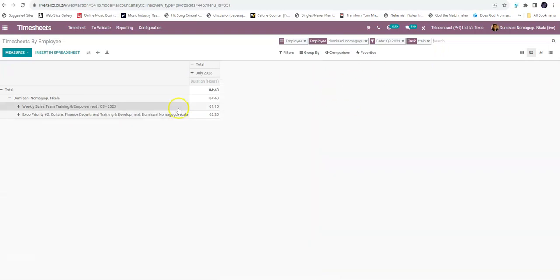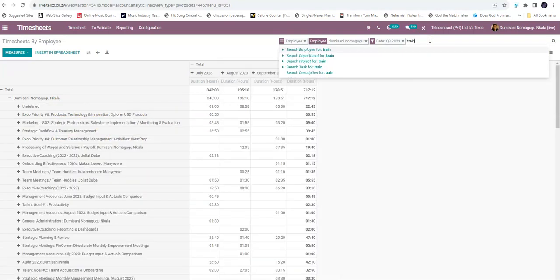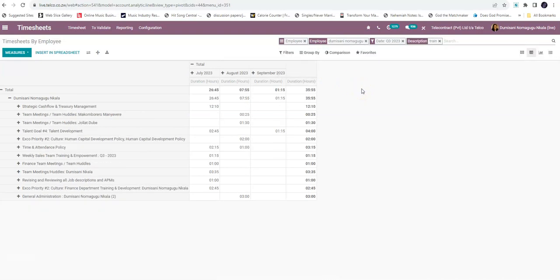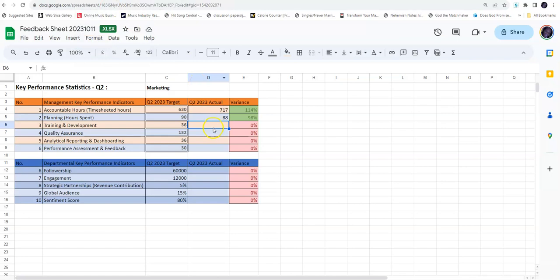Okay, so here under training shows that there's two tasks specifically that I got that have some training. But again, I think it might be more robust for me to search for descriptions of training, because I might have logged training against multiple different tasks. And as you can see there, there's a bit more of a robust view around where I might have spent time with training. So there we go. We've got 35 or 36 hours. I'm just going to round it up.